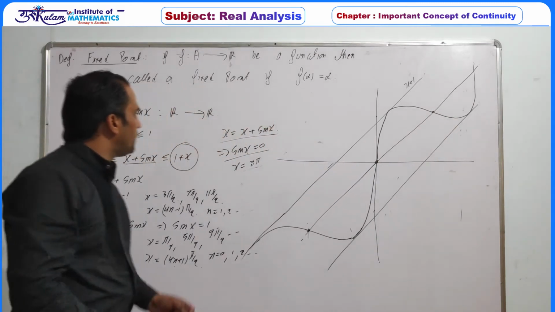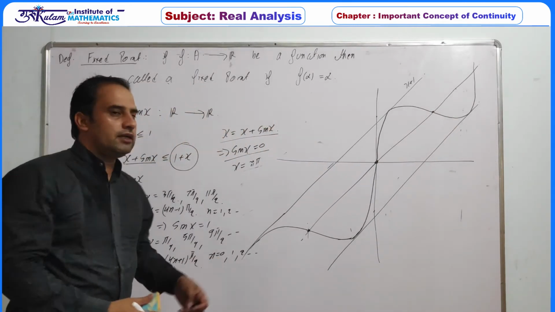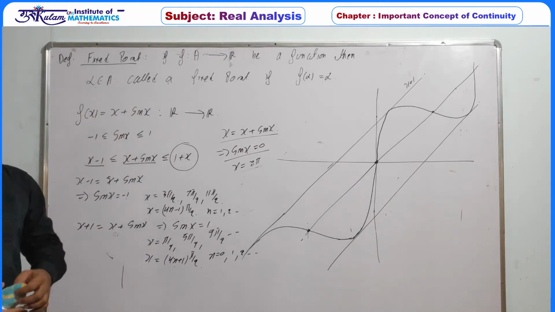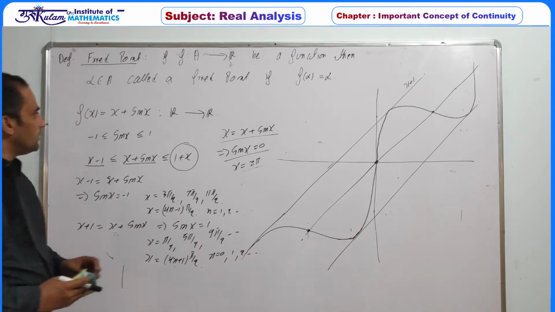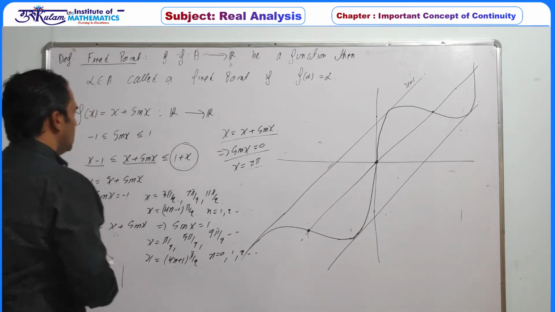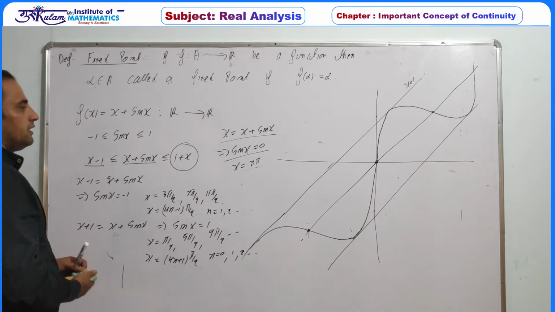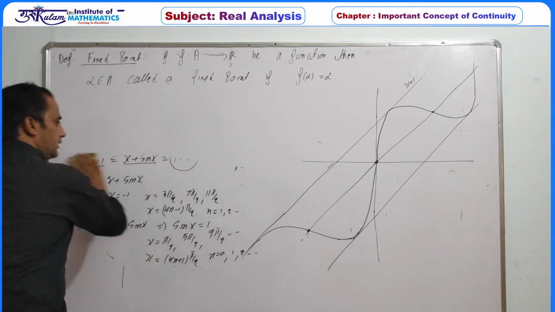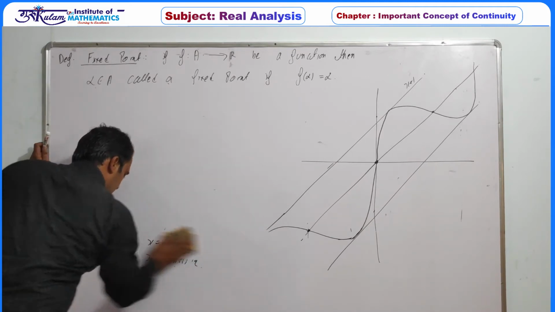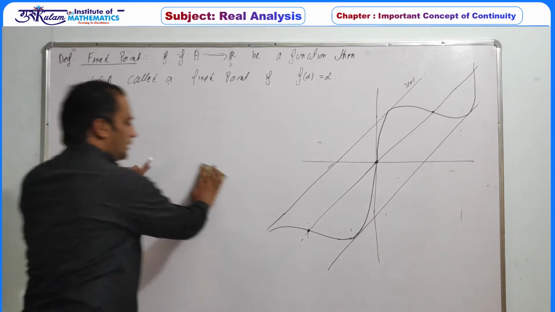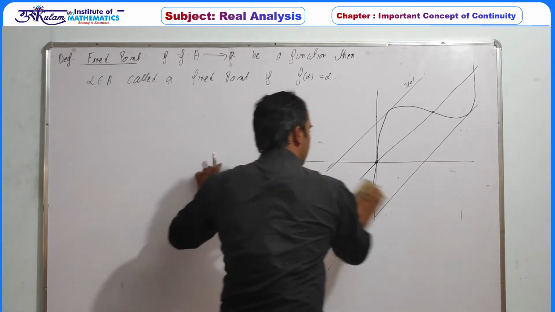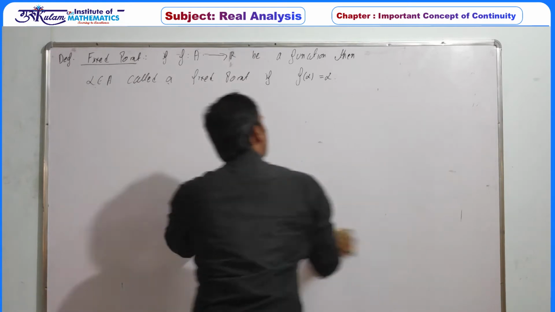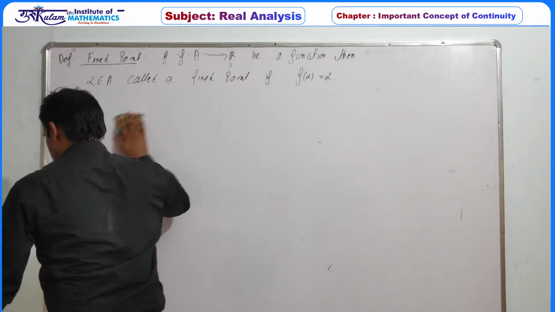You can also verify this function is a strictly increasing function. So we will use this information in upcoming examples. So again, we have an example, f of x equal to x plus sine x, with exactly countably infinite fixed points. I think the definition is clear. What is a fixed point? A point, or a real number, whose image is itself. Then it is called a fixed point.